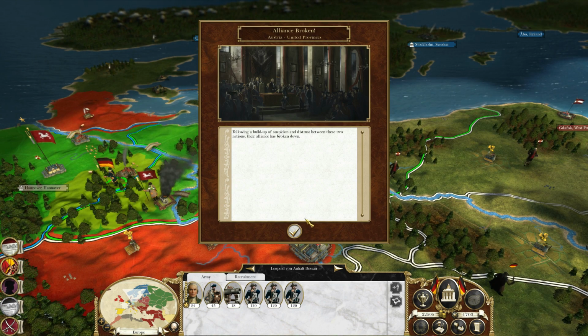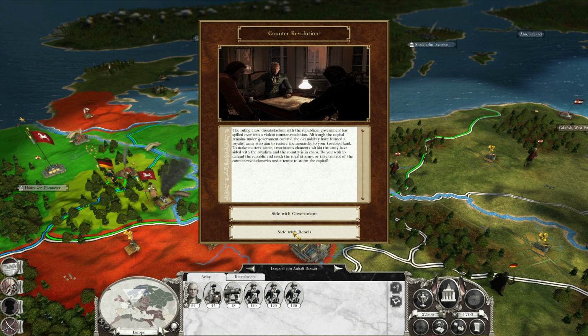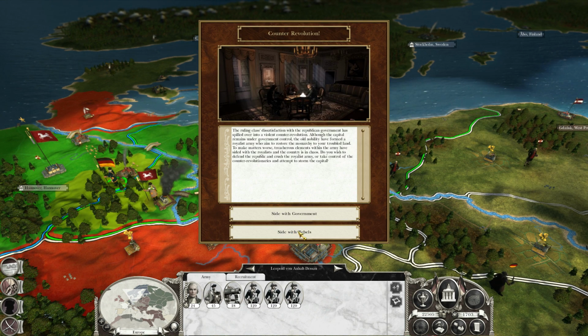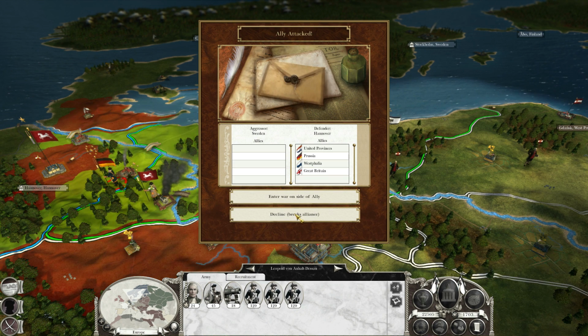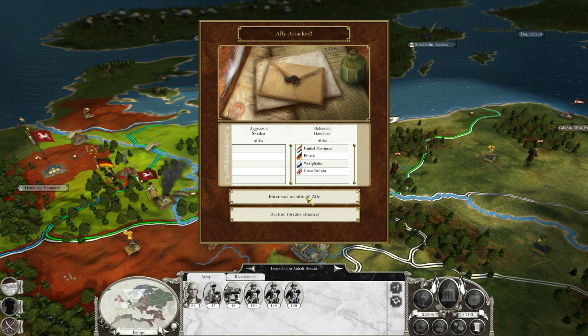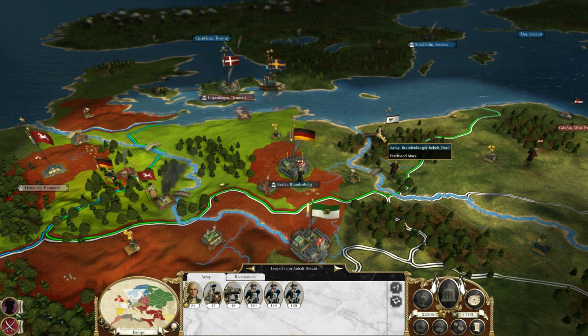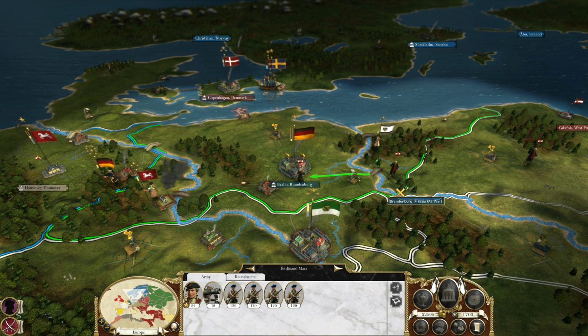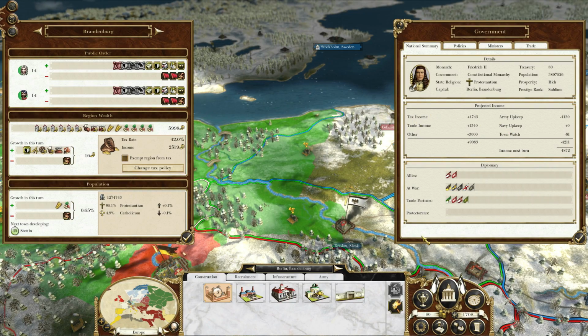Let's shut her up. Alright, so we are going to side with the rebels. We don't want to side with the government. That would keep us a republic. So let's side with the rebels. Looks like Sweden has attacked. Yeah, we'll go ahead and enter on the side of our ally as well. So here we are back at the rebellion stage. Alright, and there you go. That's how you become a constitutional monarchy, as you can see here.